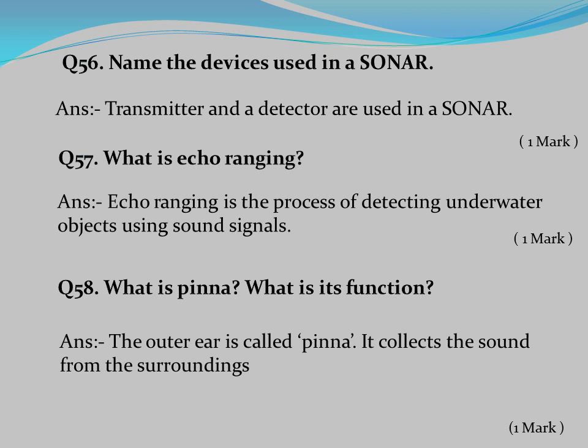Question number 57. What is echo ranging? Answer: echo ranging is the process of detecting underwater objects using sound signals. Question number 58. What is pinna? What is its function? Answer: the outer ear is called pinna. It collects the sound from the surroundings.